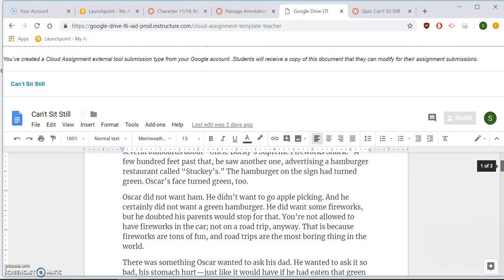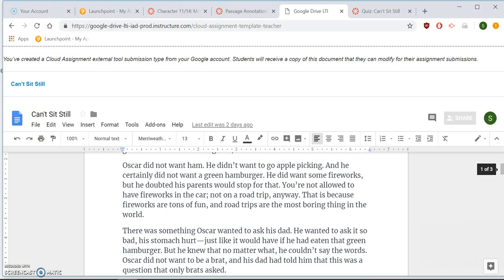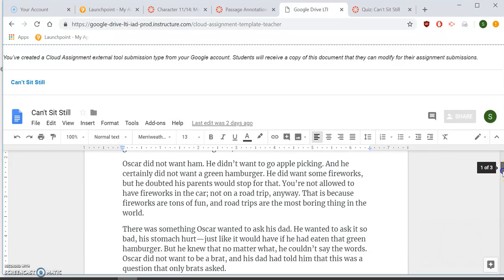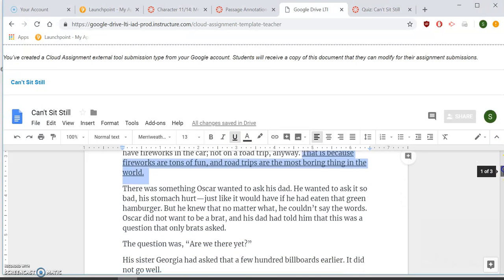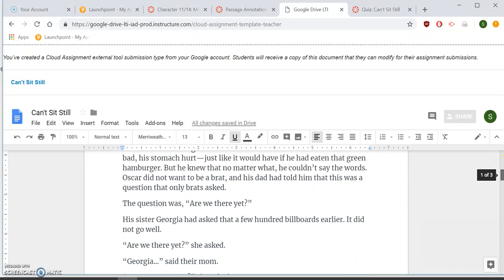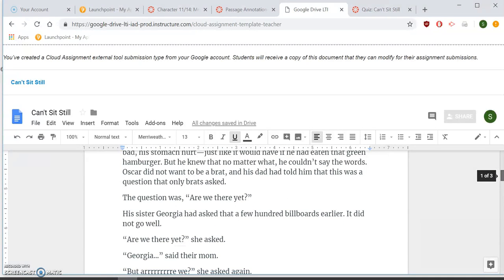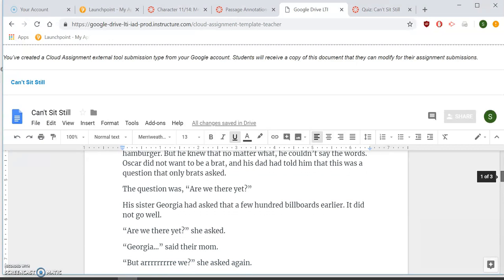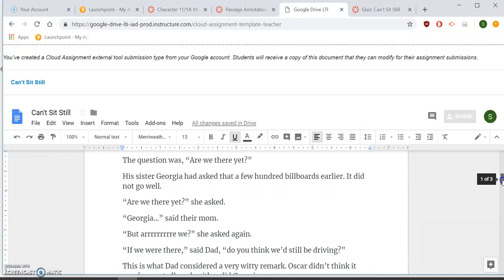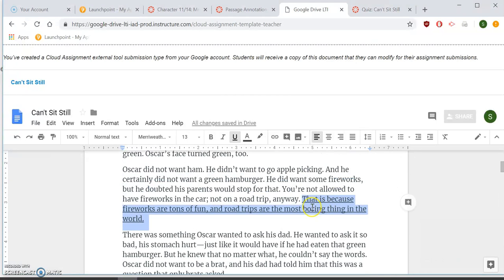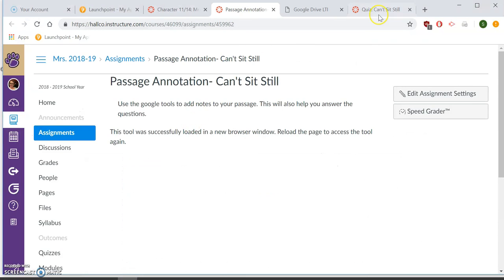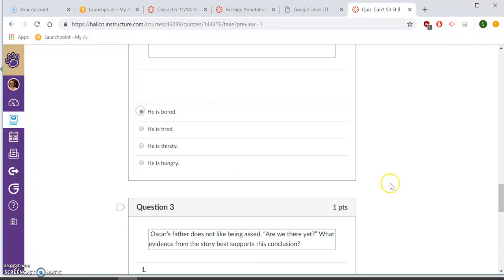It says Oscar did not want ham. He did not want fireworks. You're not allowed to have fireworks in the car on a road trip anyways. That's because fireworks are tons of fun and road trips are the most boring thing in the world. That definitely shows that he was bored. It goes on, it talks about if he had eaten that green hamburger, he didn't need to say the words. Only brats ask, his sister Georgia. So anyways, I feel like that best showed that, so I went ahead and underlined that. So I would have clicked that on the quiz, that he was bored.